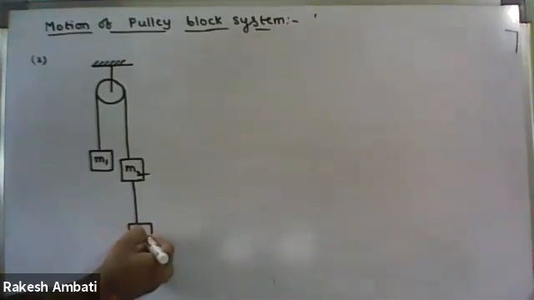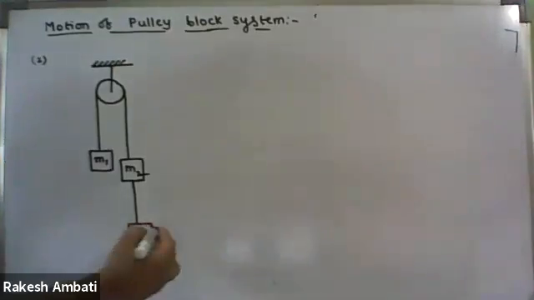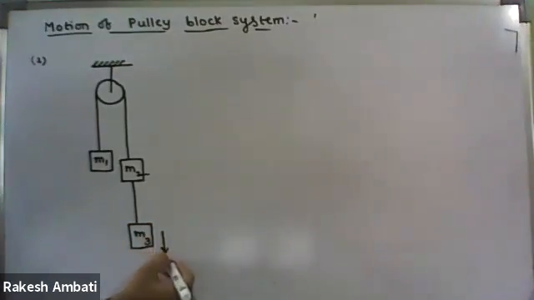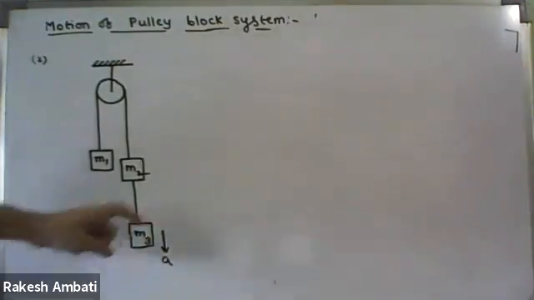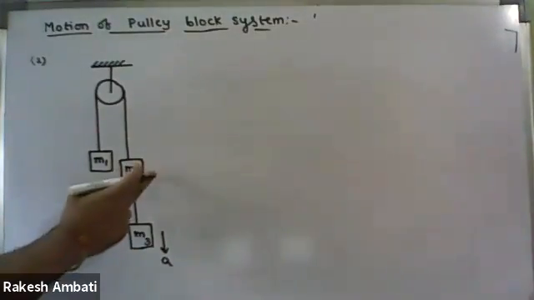Just imagine that if M3 is moving down with acceleration a, then what about the M2 block?